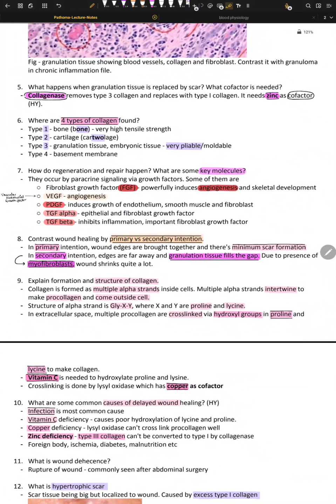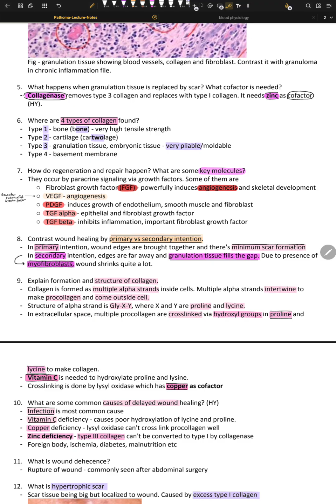Okay, what happens when the granulation tissue is replaced by the scar? And what cofactor is needed? Cool question. So collagenase. Collagenase, ase means removal. So collagenase removes type 3 collagen and replaces it with type 1, and it needs zinc as a cofactor, right? Now another question arises, why do we even need zinc? Before answering this question, let me answer what collagenase is. Collagenase is an enzyme that breaks down collagen. From type 3 it converts into type 1.